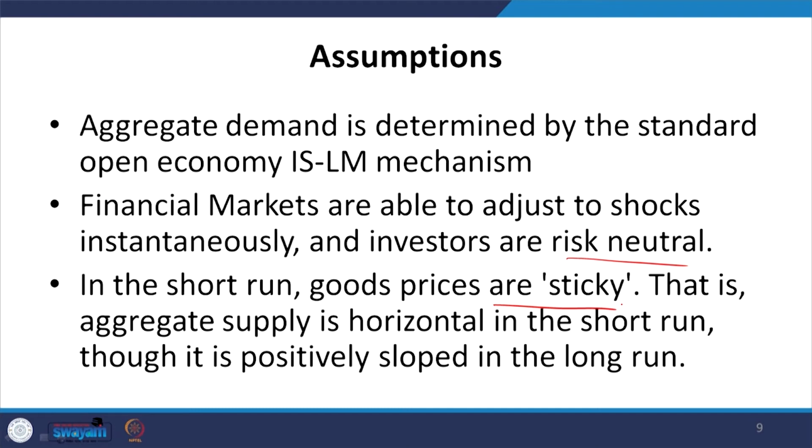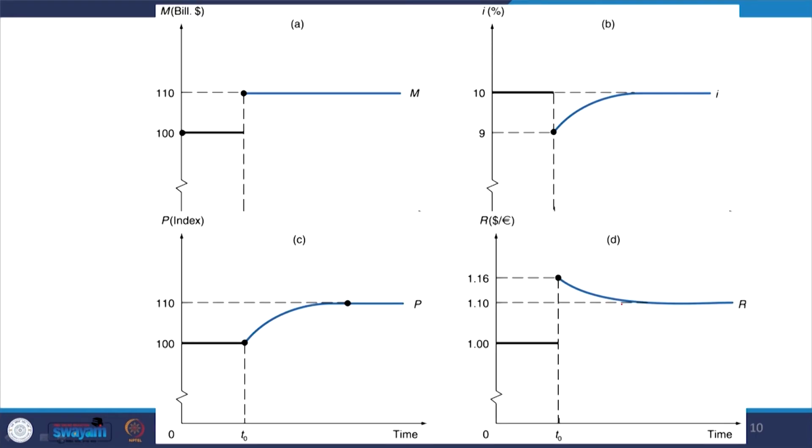That is, aggregate supply is horizontal in the short run, therefore the price is determined at that level only. Though it is positively sloped in the long run, in the short run it is completely horizontal and price is sticky, as mentioned by Dornbusch for exchange rate overshooting.